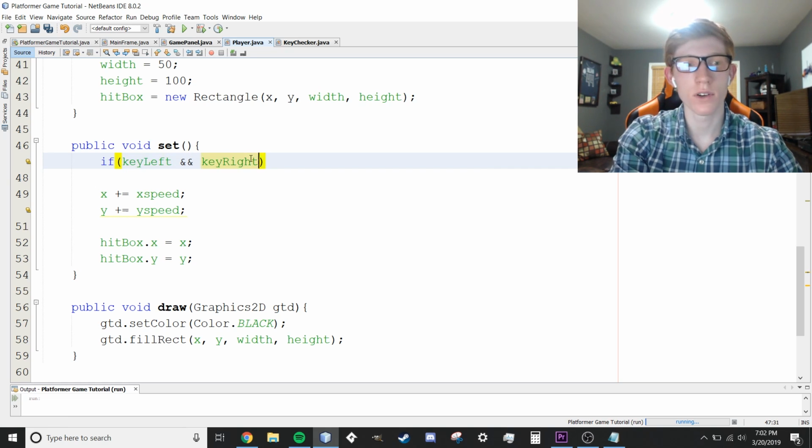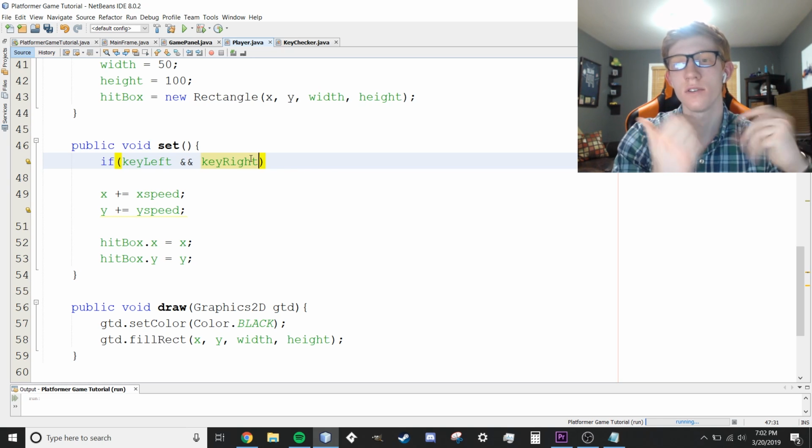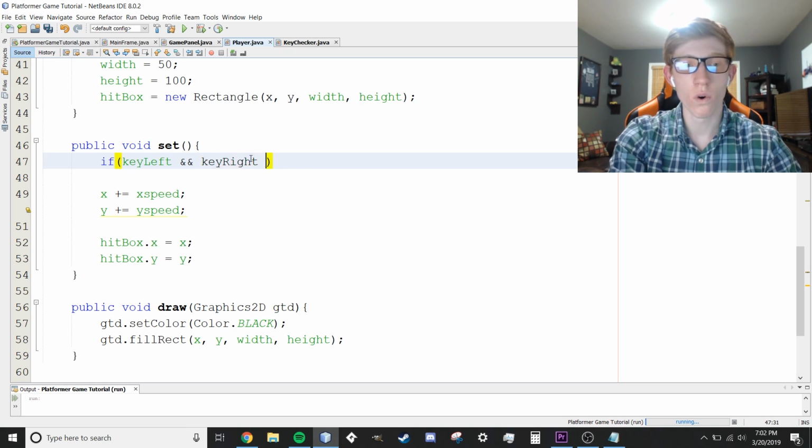So this is saying if we're moving left and we're moving right, we don't want to do anything, because that's telling the player to go in both directions. In games with good error checking, you don't want to move at all in that case. So we're going to say if key left and key right, or, and instead of typing OR, we type two vertical lines, just like that. That's the key right above enter. At least it is on my keyboard, it should be on yours.